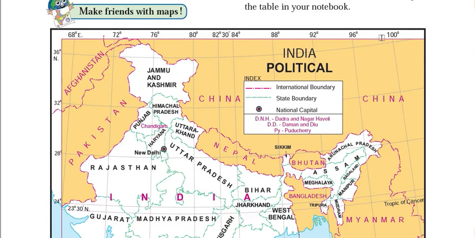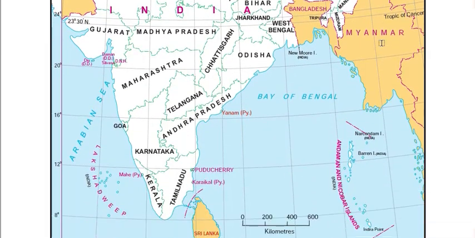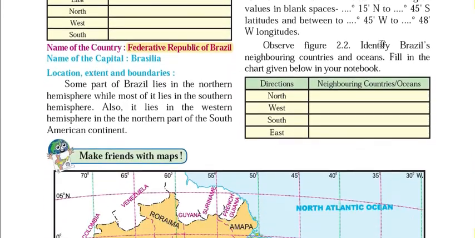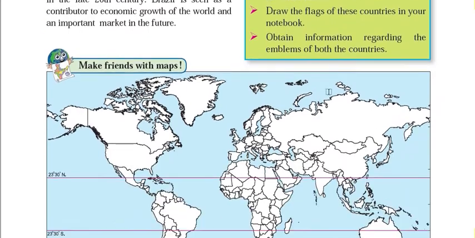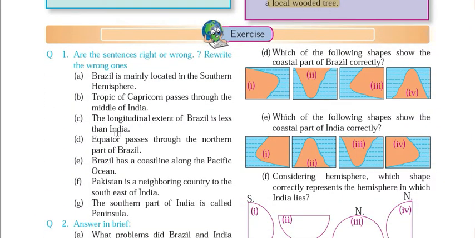Here it is somewhat 97 degrees and a few minutes, and here it is 68 degrees and a few minutes. So take the difference between this 68 and this 97. It is almost 29 degrees. So remember, India has a 29-degree longitudinal extent and Brazil has a 40-degree longitudinal extent. There is a gap of almost 11 degrees. So Brazil's longitudinal extent is more than that of India. So the third statement is wrong.